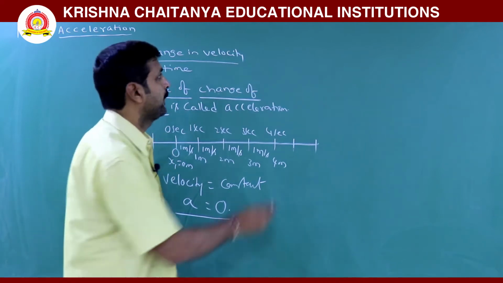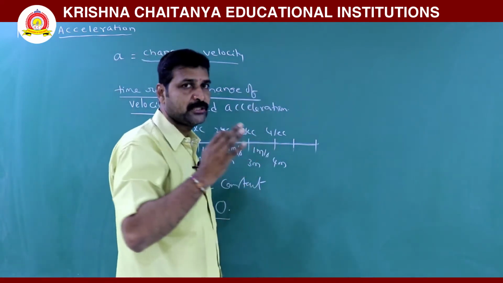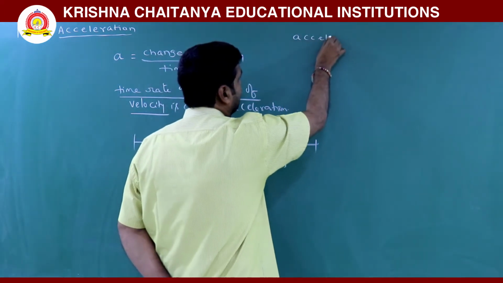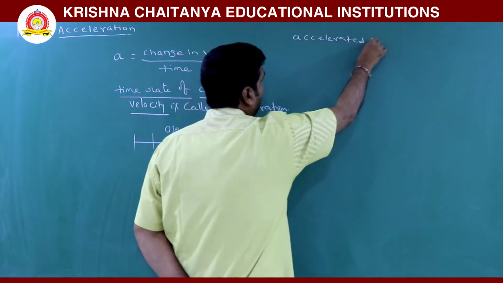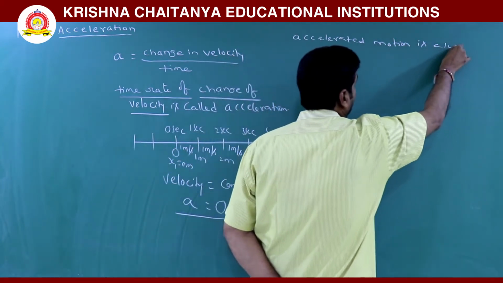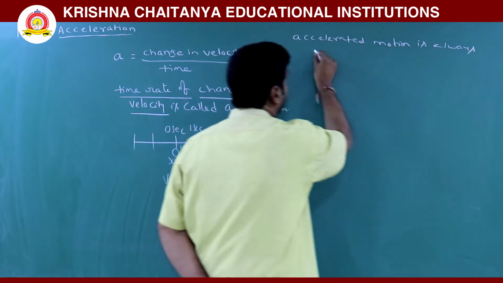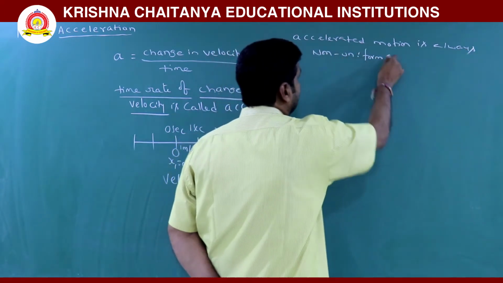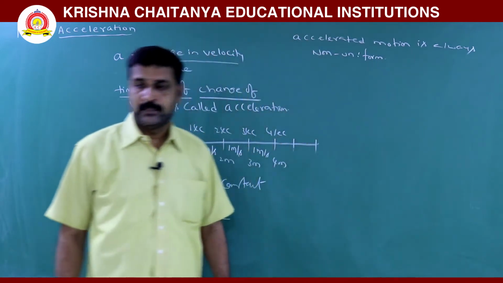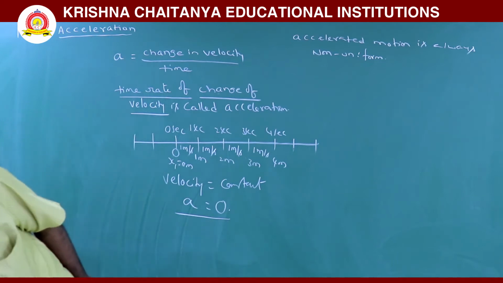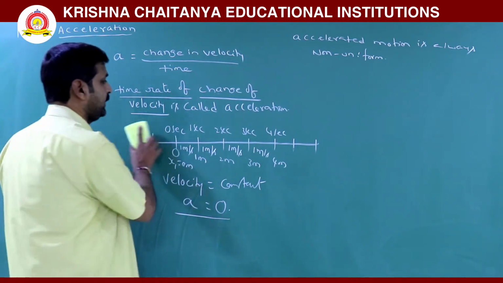Remember this: accelerated motion is always non-uniform. So when we are discussing acceleration, we are discussing non-uniform motion. There is no case of uniform motion present.